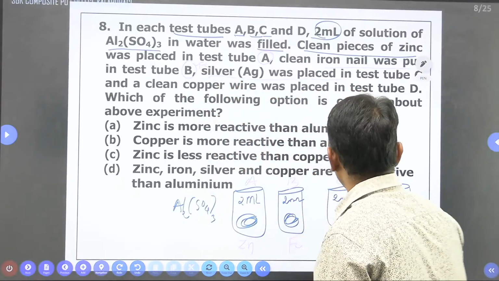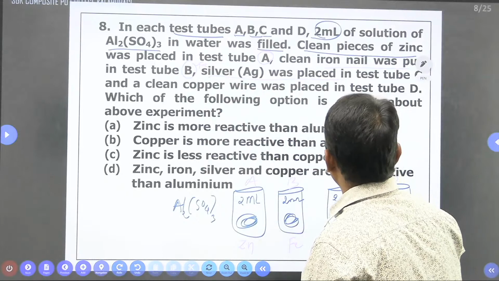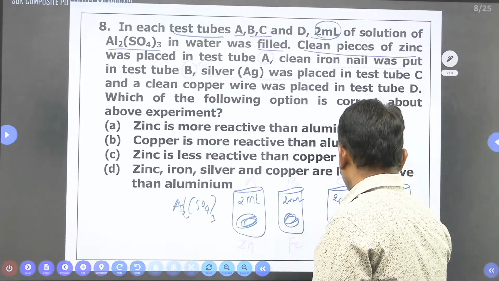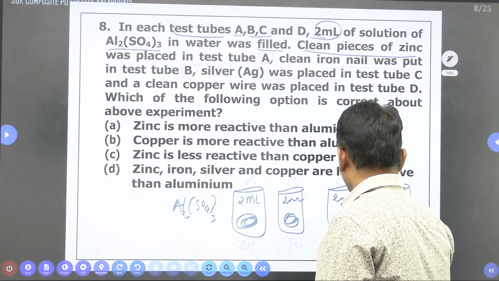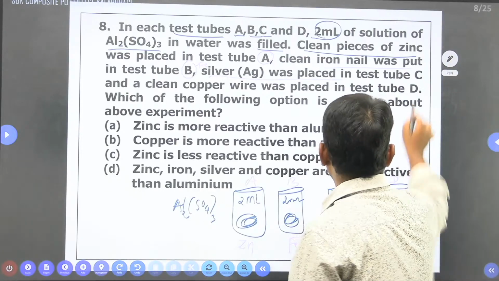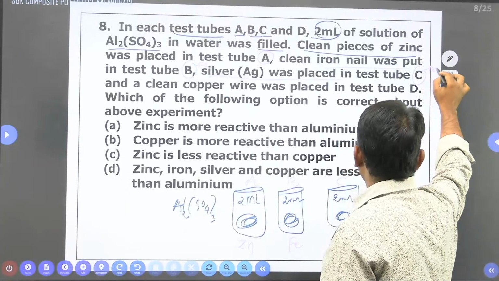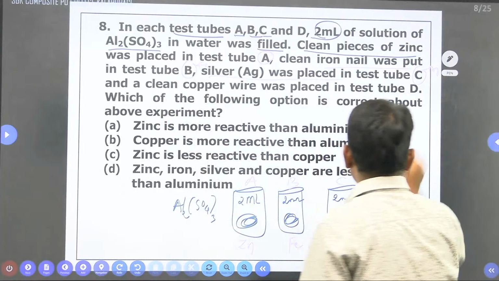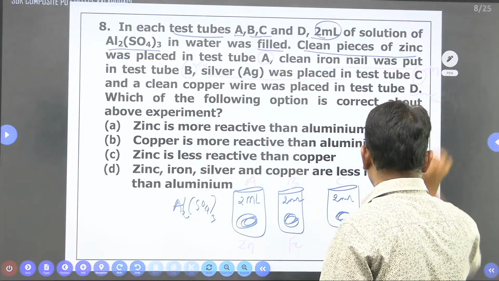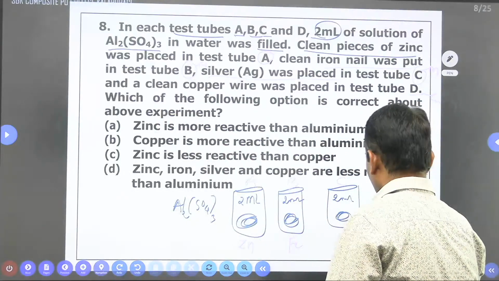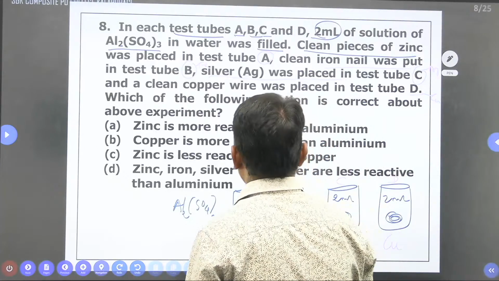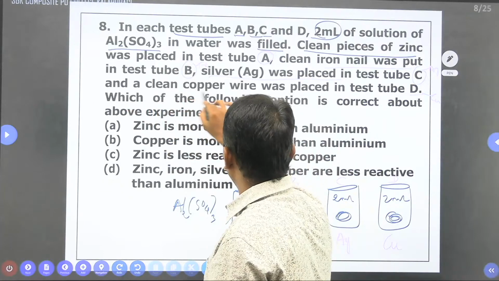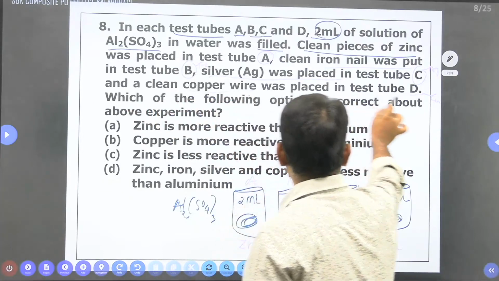Next, silver was placed in test tube C here. Silver means the symbol of silver, Ag. So C contains Ag. And a clean copper wire was placed in test tube D here. So D means copper. This copper will be placed in test tube D. And a clean copper wire was placed in test tube D.